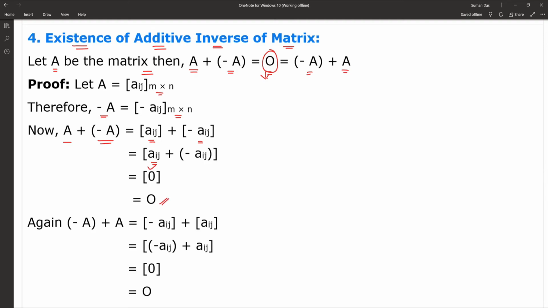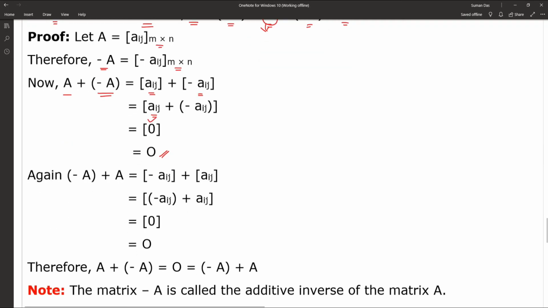So after the addition of the matrices, we get Aij plus minus Aij, that means 0, and that gives us the null matrix. Now we keep the minus A on the left hand side of the plus operator. So minus A plus A, that means minus Aij plus Aij. So minus Aij plus Aij also gives us the value 0, and the matrix we get is also a null matrix.